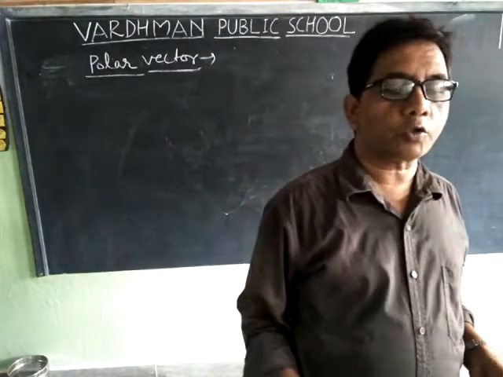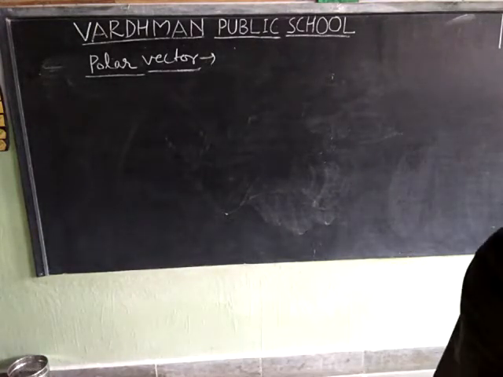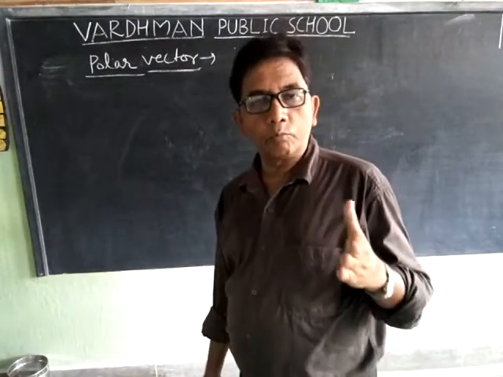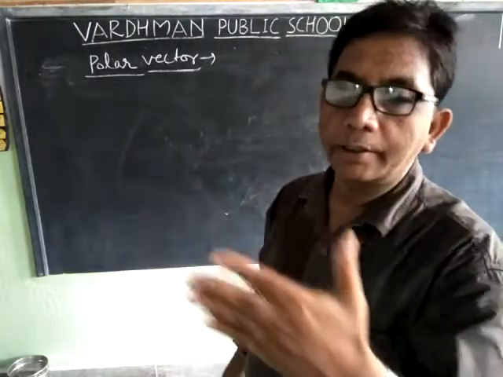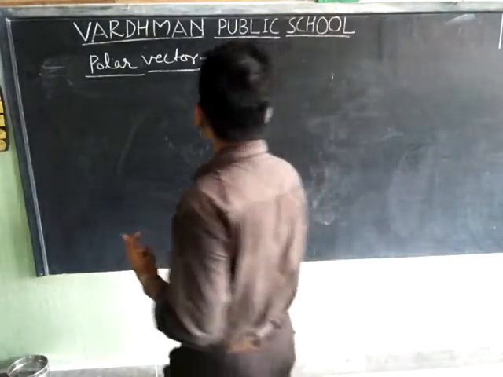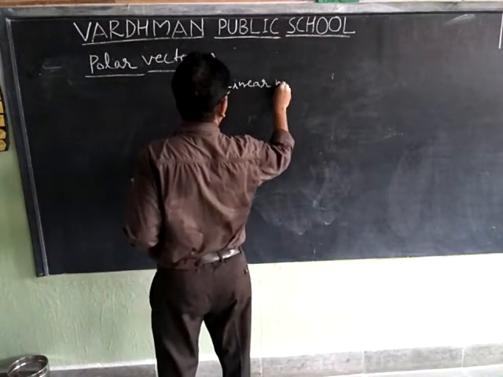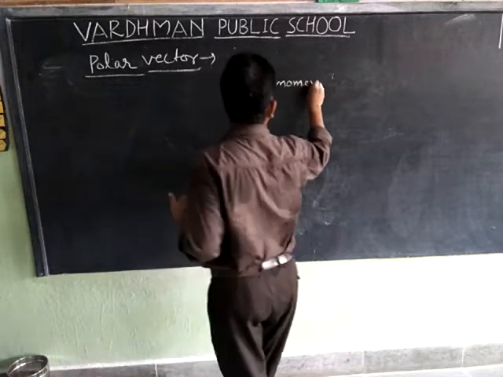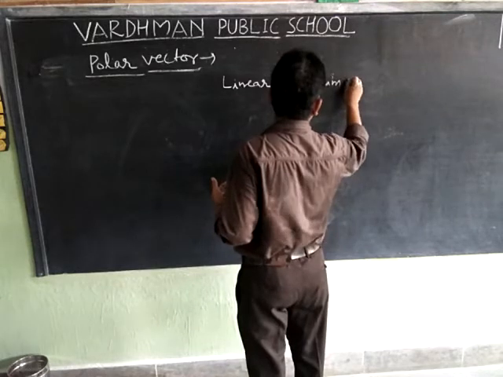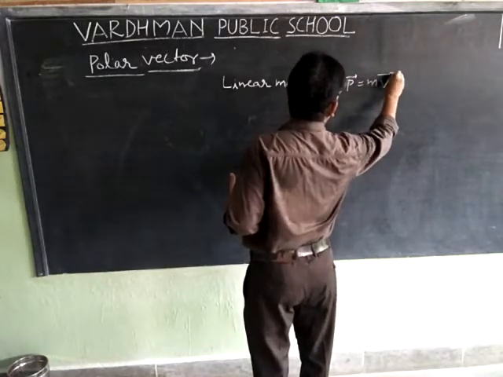For example, suppose a ball of mass m is moving with velocity v. What will be the linear momentum of the ball? Linear momentum, represented by P, is equal to m into v.